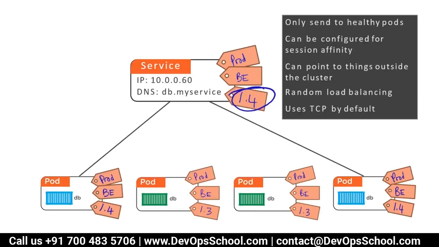But is service a mandatory step? If I have only one pod, I'm not doing any load balancing, but I want to access the pod directly. Then within a cluster you can access it, because the pod gets a network IP address. The scope of the IP address is limited to the cluster. If you want to access from outside, you have to use a service or ingress, or something like port mapping, the one we did in the Kubernetes Docker class also.